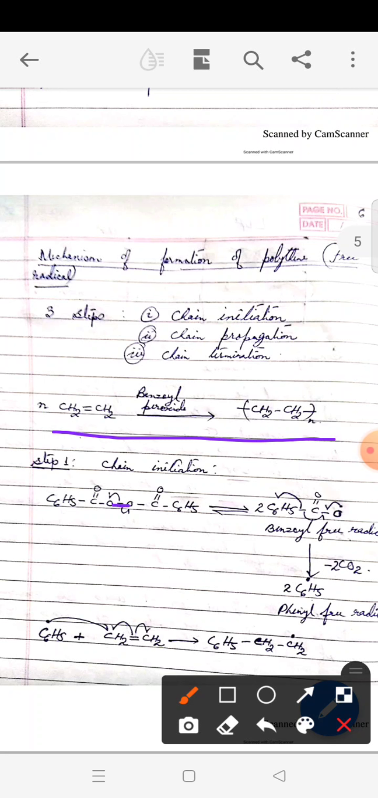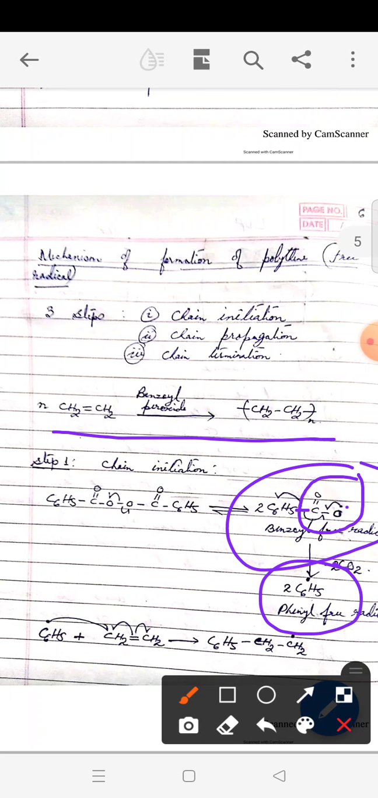And this peroxide linkage may undergo homolytic cleavage. And as you know, when we write homolytic cleavage, we put a fish hook arrow, half arrow. So one of the electrons goes to this oxygen, another electron goes to this oxygen, thereby forming 2 benzoyl free radicals. There is a dot here which may not be visible. Now this benzoyl free radical is not very stable and it immediately loses a molecule of carbon dioxide to form a phenyl free radical. There is a dot here too. So our initiator is ready now with a free radical.